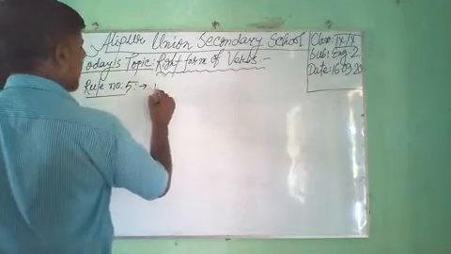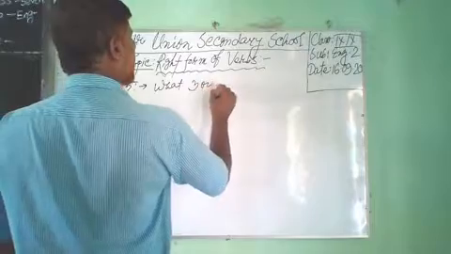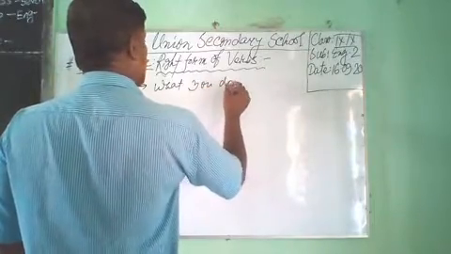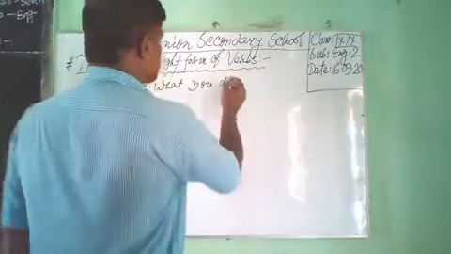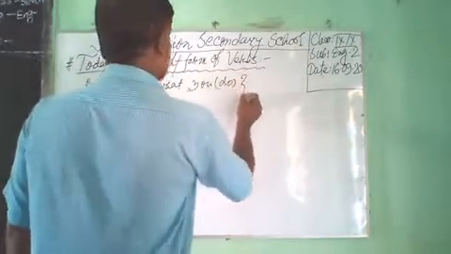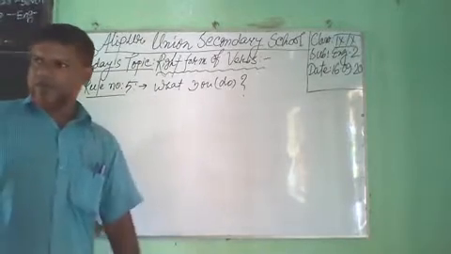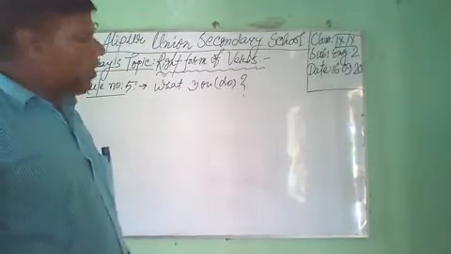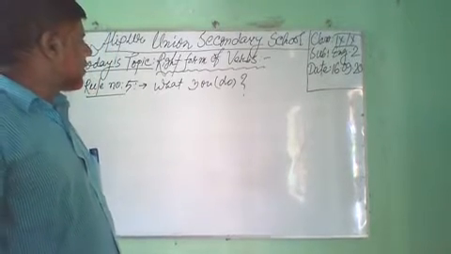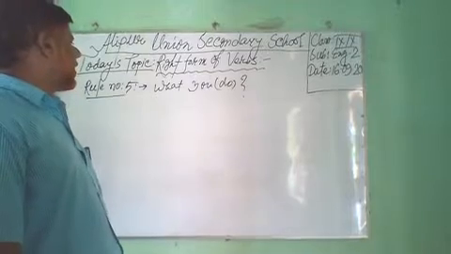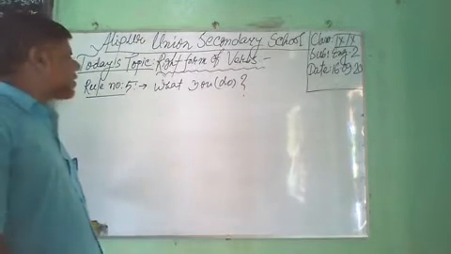What you do? Dear student, it is an interrogative sentence. So there is a wh-word, what.